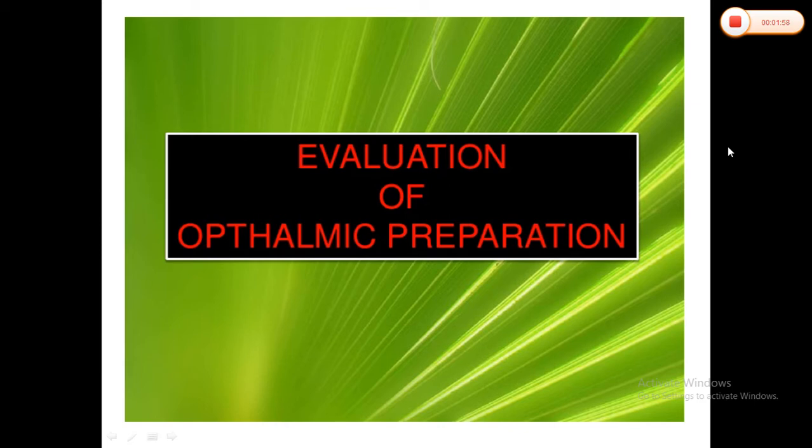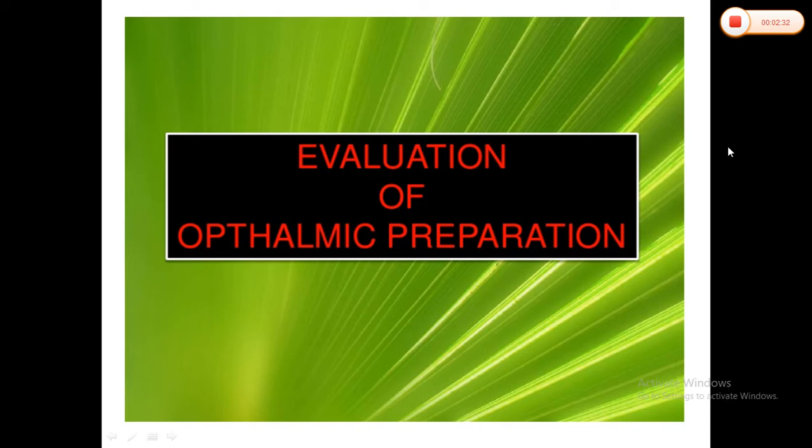of the ophthalmic preparations, because as we know, the development of a pharmaceutical is a long process concerning drug discovery, laboratory testing, animal studies, clinical trials, and regulatory registrations. Throughout this process, the important thing is that we have to follow GMP, and once you follow GMP, obviously we'll achieve the quality of our product. So in today's lecture, we'll discuss some quality parameters for ophthalmic preparations with the help of the pharmacopoeial standards and their specifications.